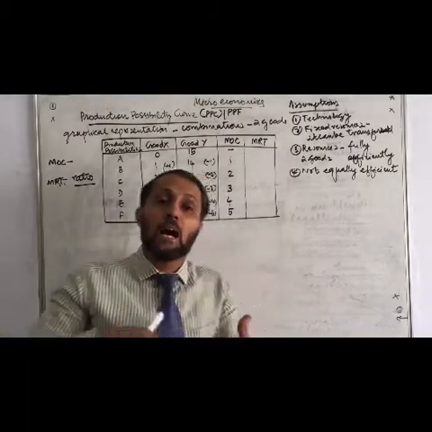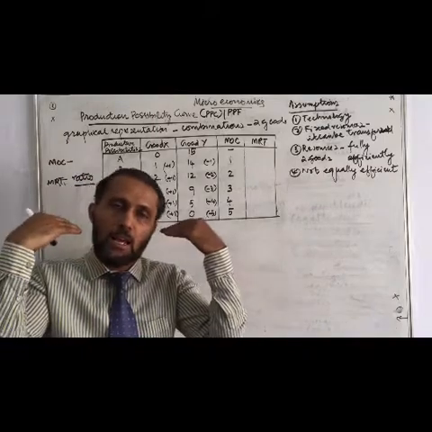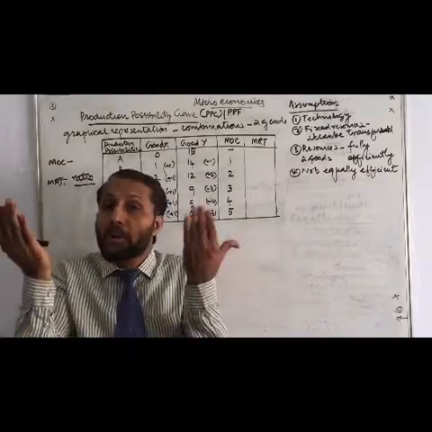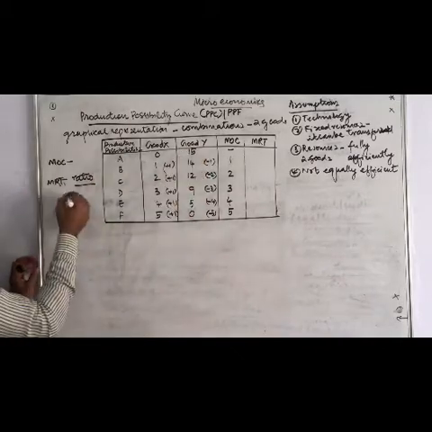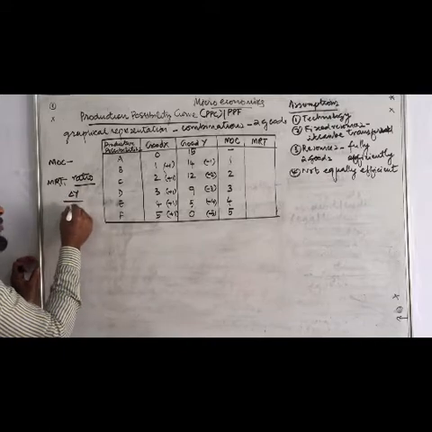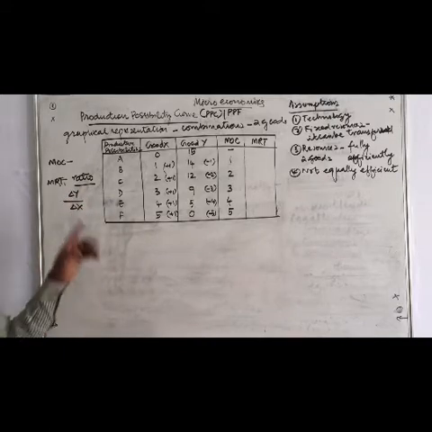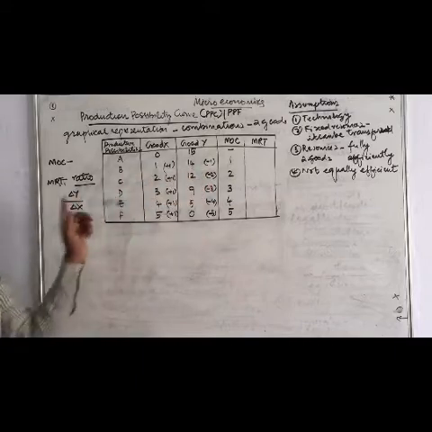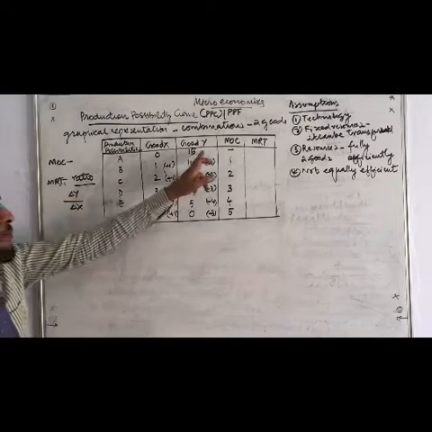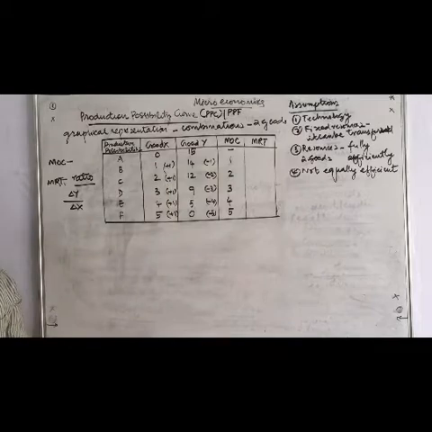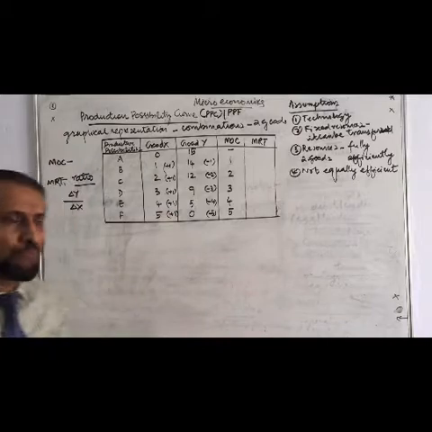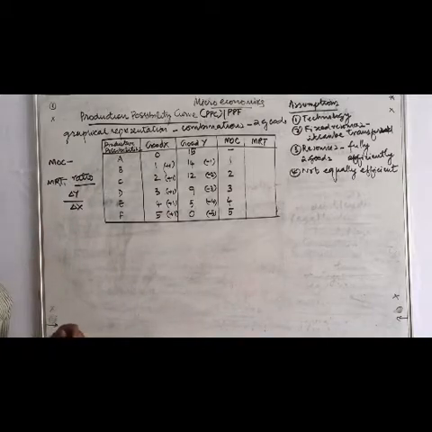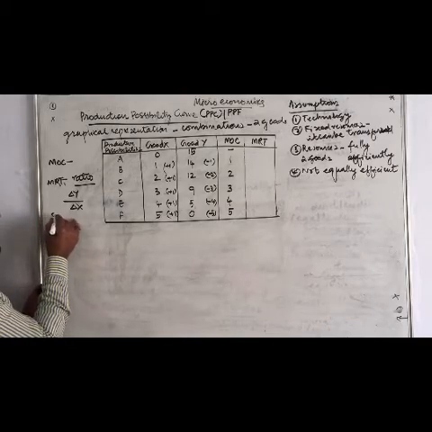Ratio means it is the amount of commodity sacrificed and the amount of commodity gained. So here in terms of Y, we can say it is the ratio of sacrifice of Y and gain of X. Change in Y and change in X. Sacrifice of Y and gain of X. It is the amount of sacrifice of good Y divided by the amount of commodity X gained. Sacrifice and gained.